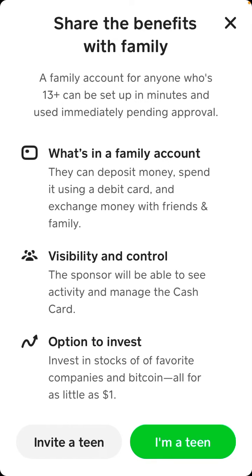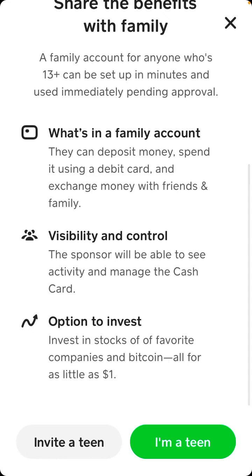So if you're a teenager, you can deposit money, spend it using a debit card, and exchange money with friends and family. You can also invest in stocks and Bitcoin, crypto. But the one thing is that your parent, your sponsor, will have complete transparency of your activity and manage the cash card.